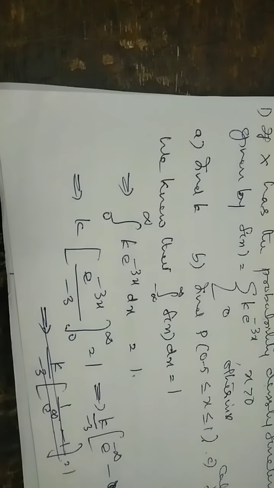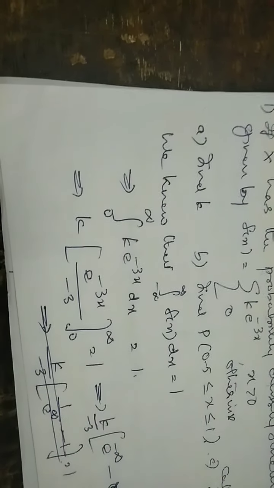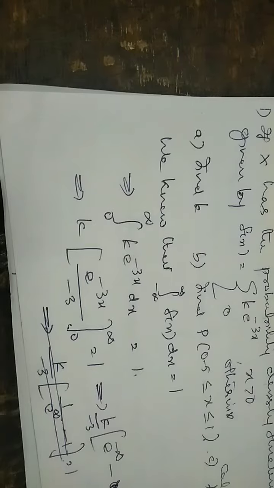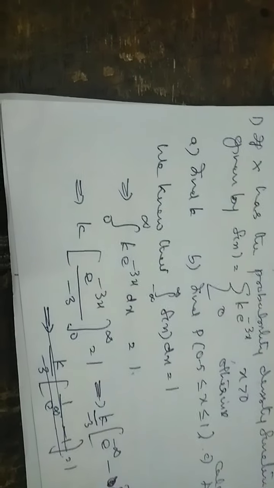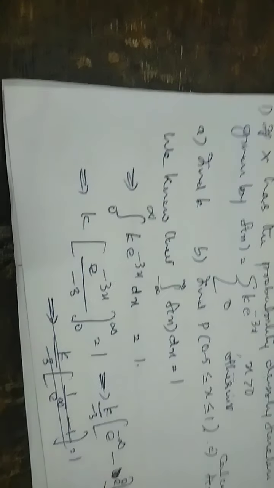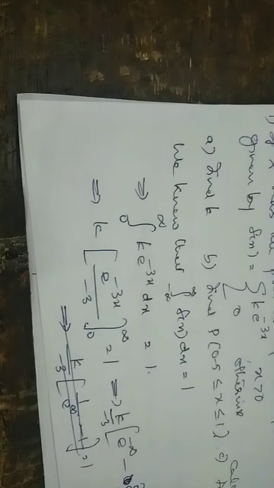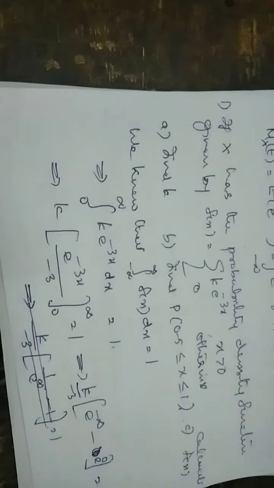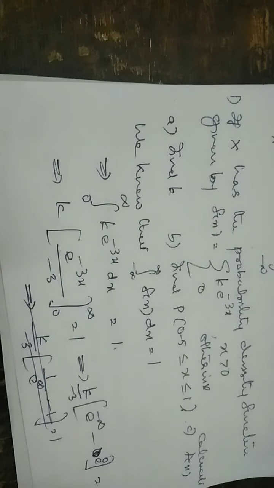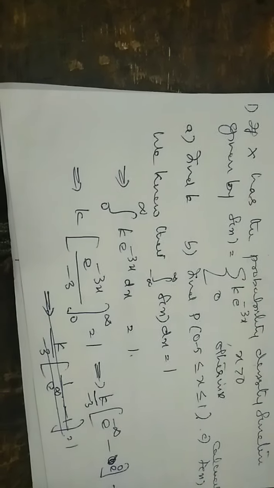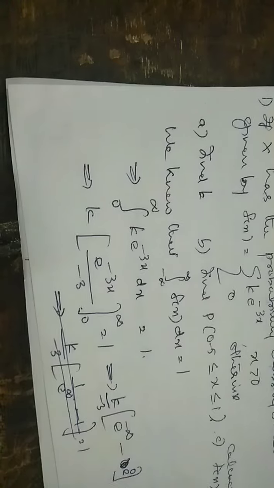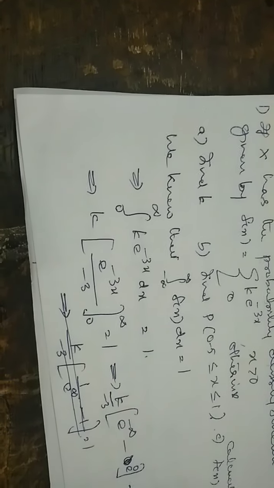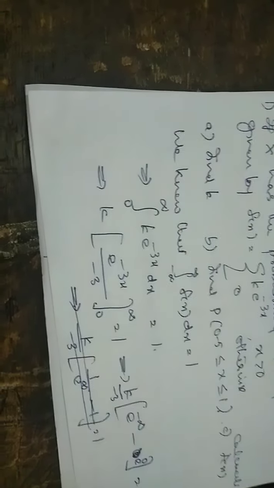But we know that using the definition of probability density function, integral minus infinity to infinity fx dx equal to 1. That is, the entire probability distribution from the range minus infinity to infinity is equal to 1. And in that case, you substitute f of x. In this case, fx is defined for x greater than 0. So instead of minus infinity, we can put 0 to infinity. X greater than 0 is 0 to infinity. F of x is k e raised to minus 3x dx equal to 1.